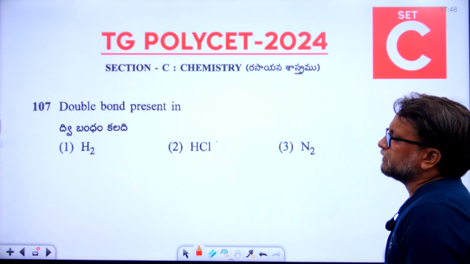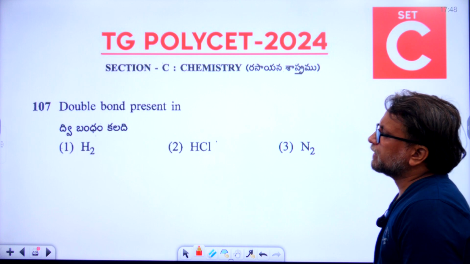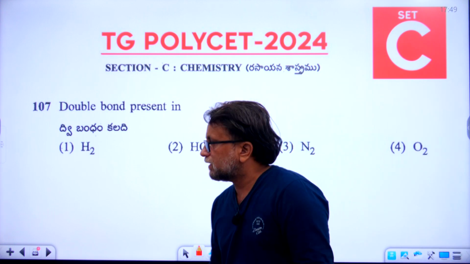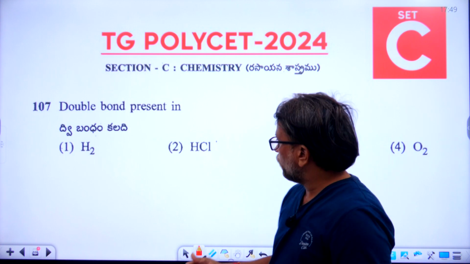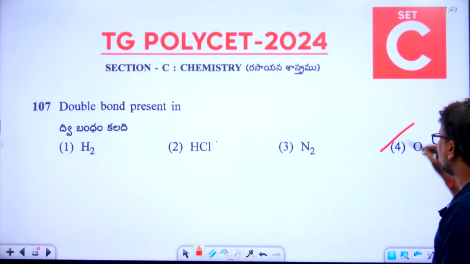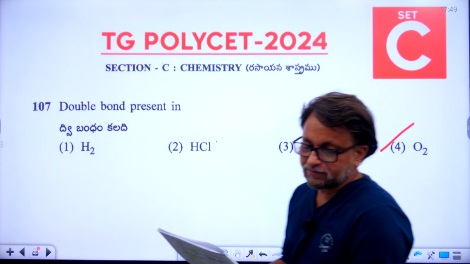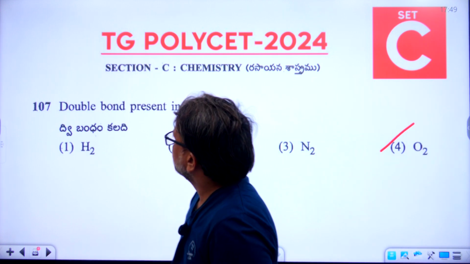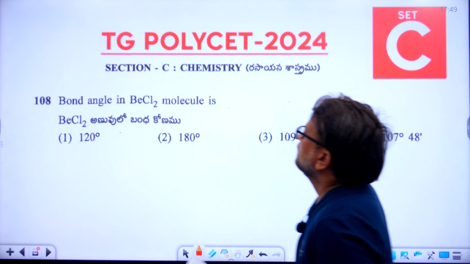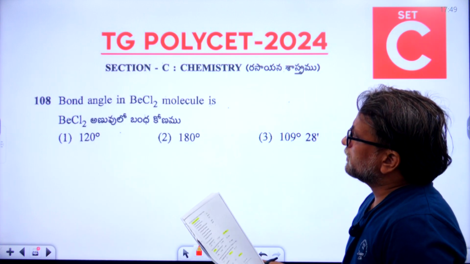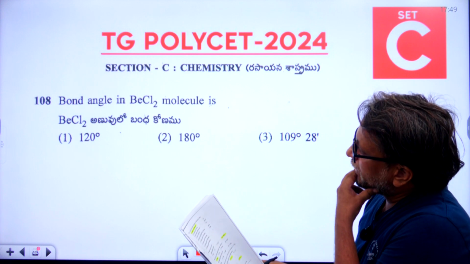Double bond present in... 107th question. The right answer is O2. So the fourth option is the right answer for the 107th question. Now let's go to 108. We can go directly with the answer.